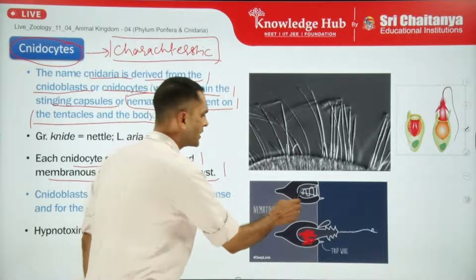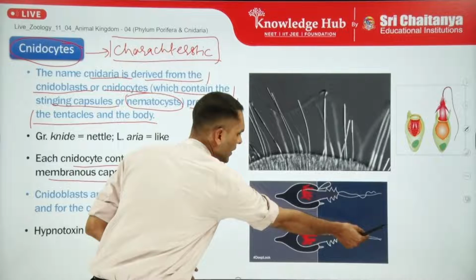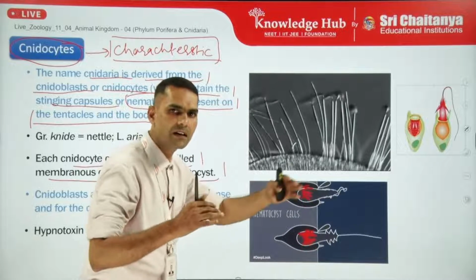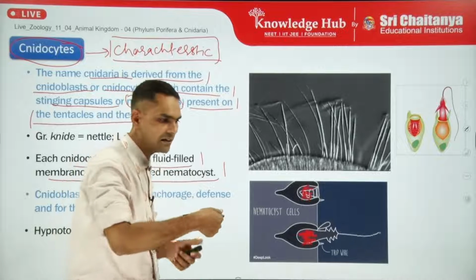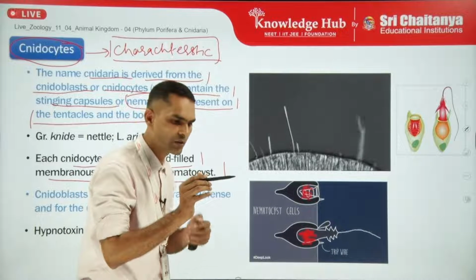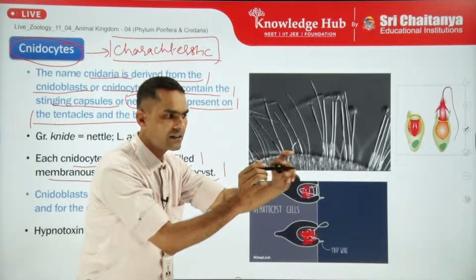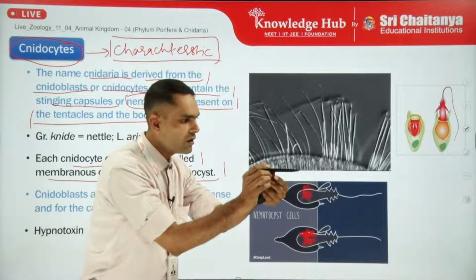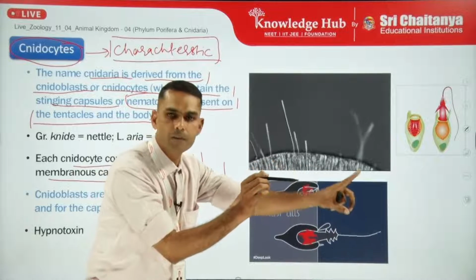So the hypnotoxin is filled in this capsule, and once it is ejected out with its thread point, it releases the hypnotoxin into the prey. The knife-like part opens out and gets stuck inside the prey. It is a needle-like, injection-like structure, and through it the hypnotoxin is released into the prey's body.